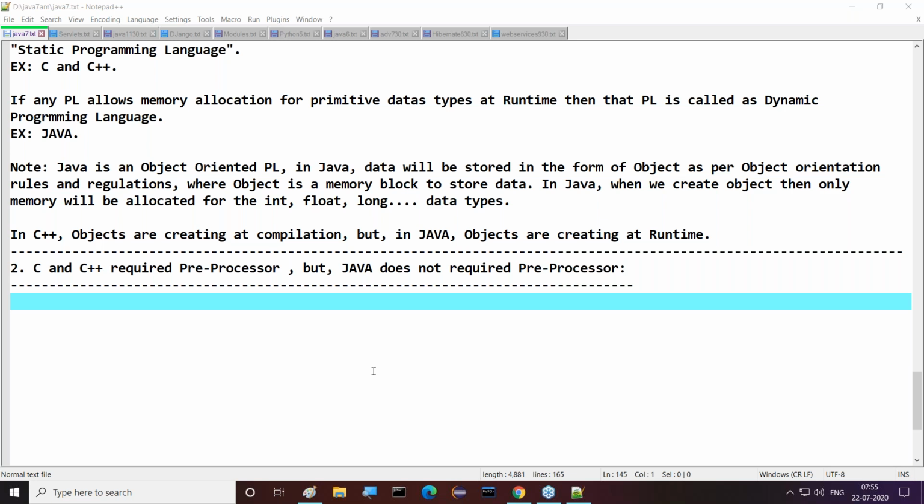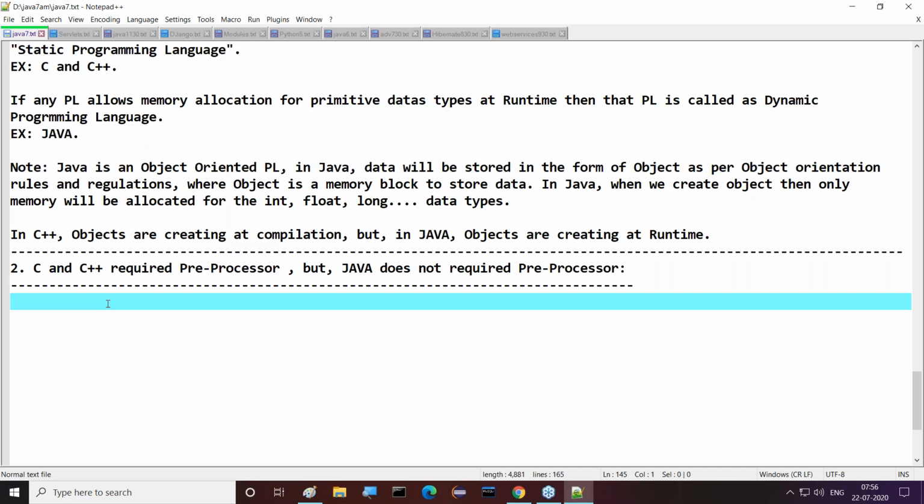Yeah, that's fine. Data files, that is a hash include iostream. Yeah, then what is this? I think you are giving information about the second point. Okay, fine. That's fine. Now understand it clearly. Next point: C and C++ require a preprocessor, but Java doesn't require one. That's the point.